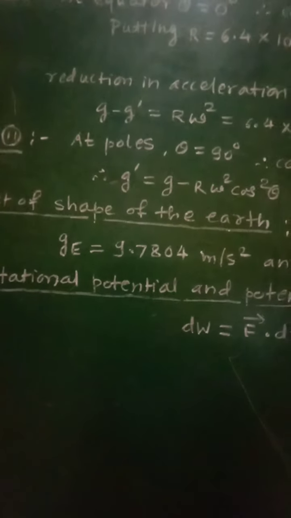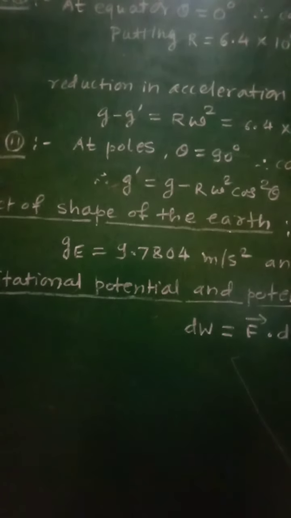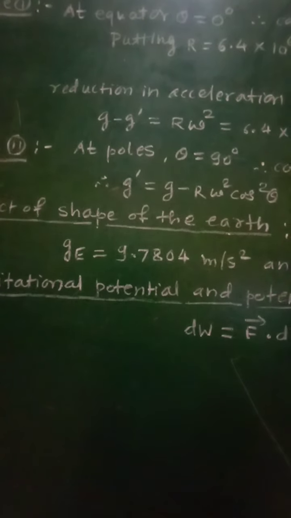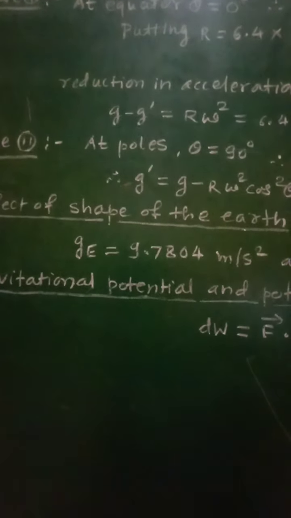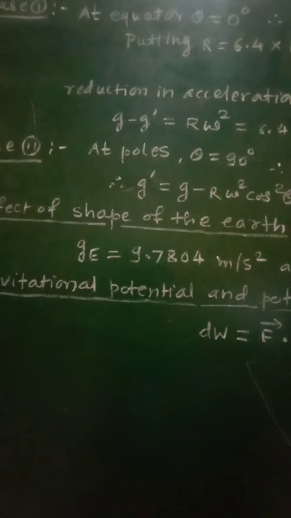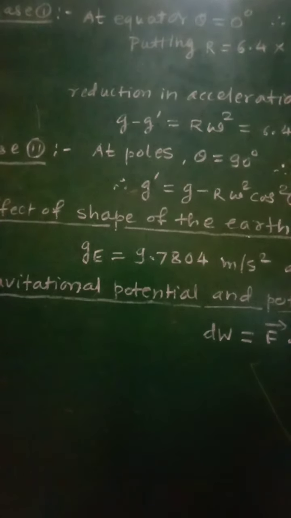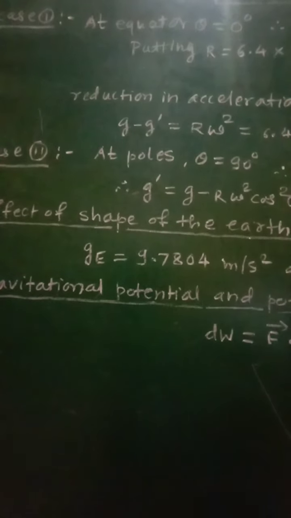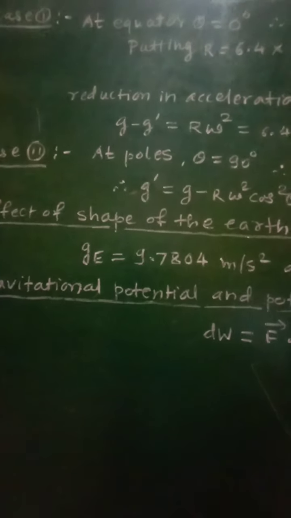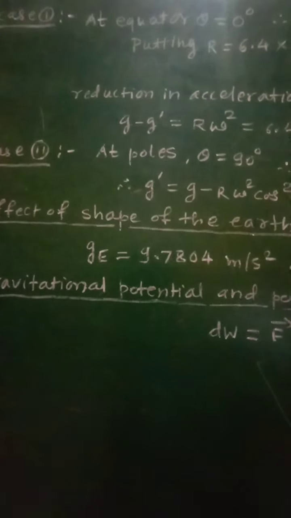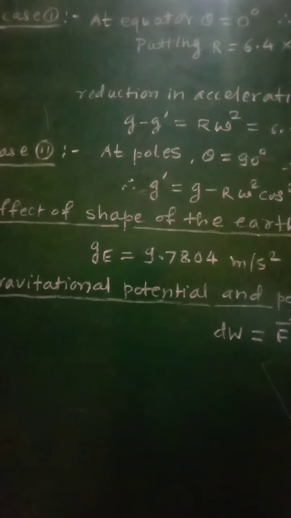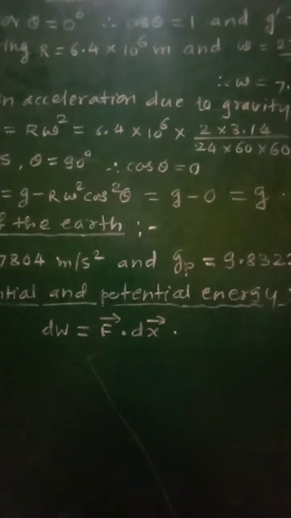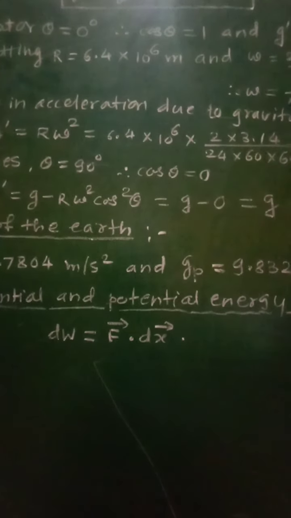So it is simply nothing but work done per unit mass on any body, and therefore we know that every system in the universe always tries to remain in its state of minimum potential energy. So every body remains in its state of minimum potential energy.